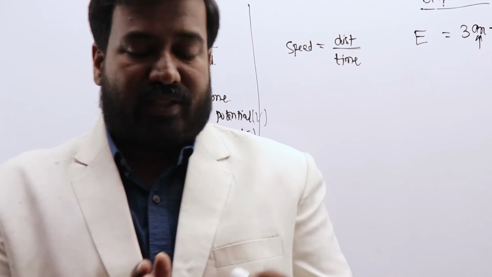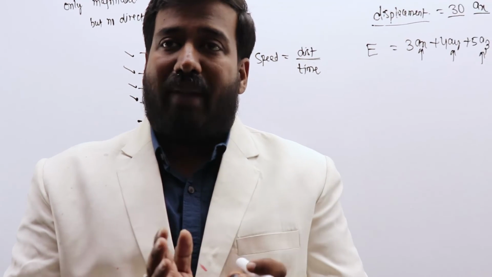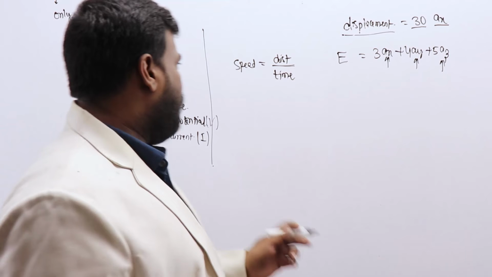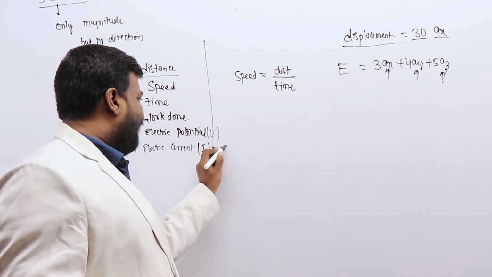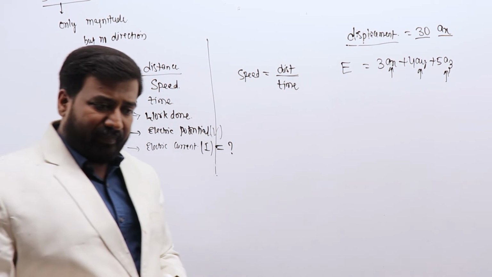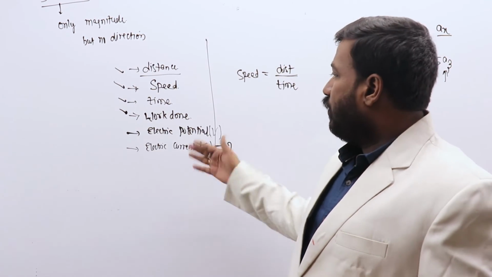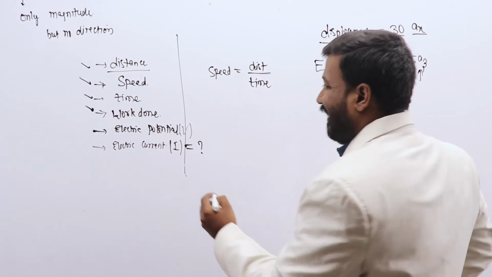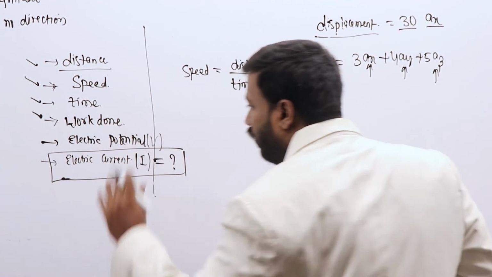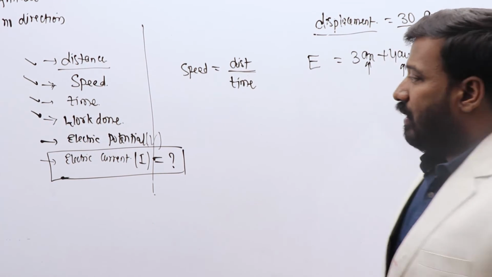Electric current is something which has both magnitude and direction. That's the basic definition. But my doubt is, is electric current a scalar quantity or a vector quantity? We'll have this discussion once we move forward into the subject. For now, we'll keep it aside.